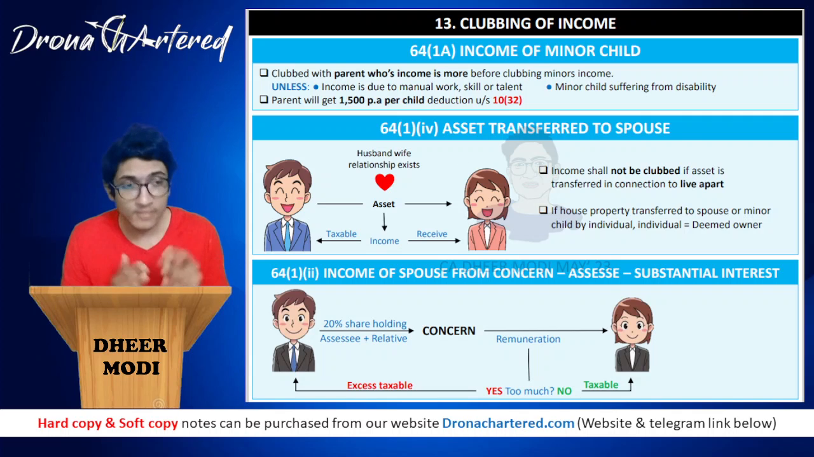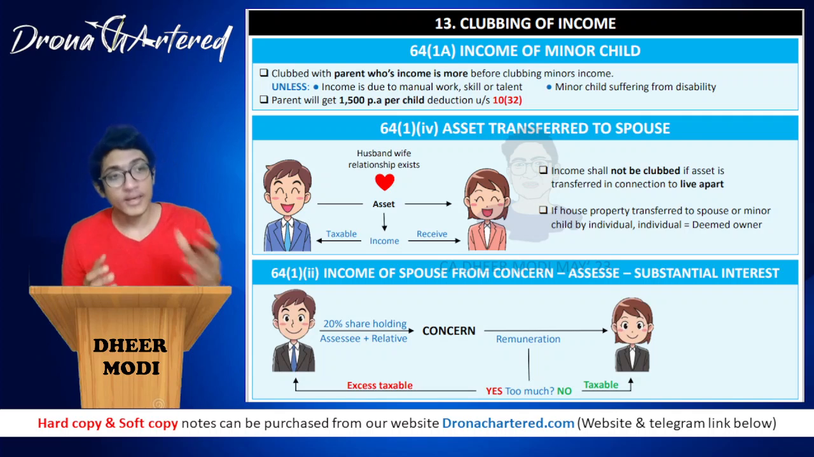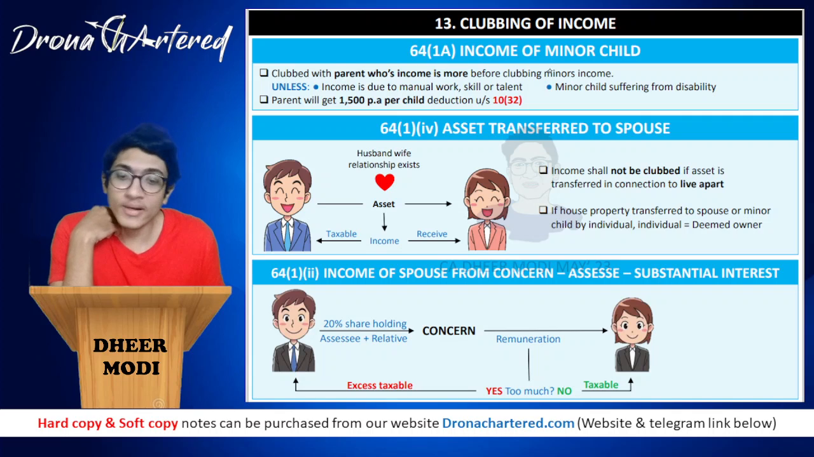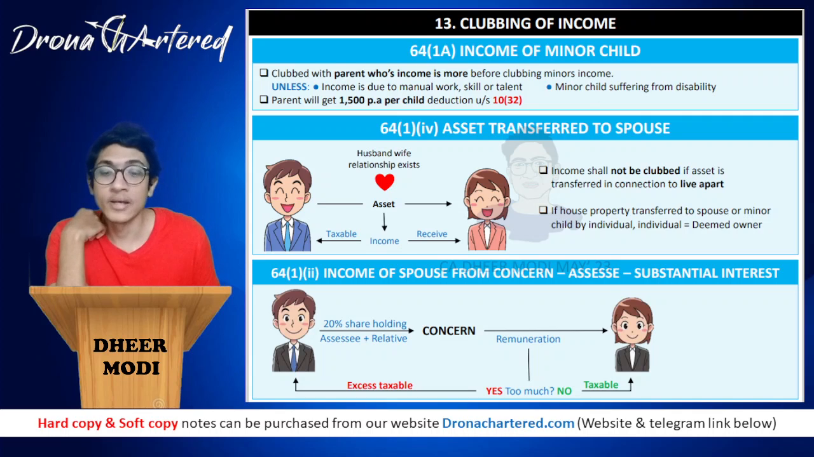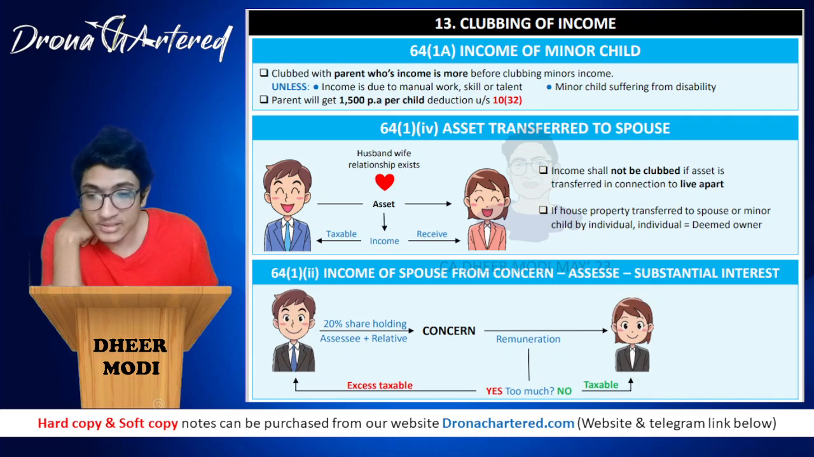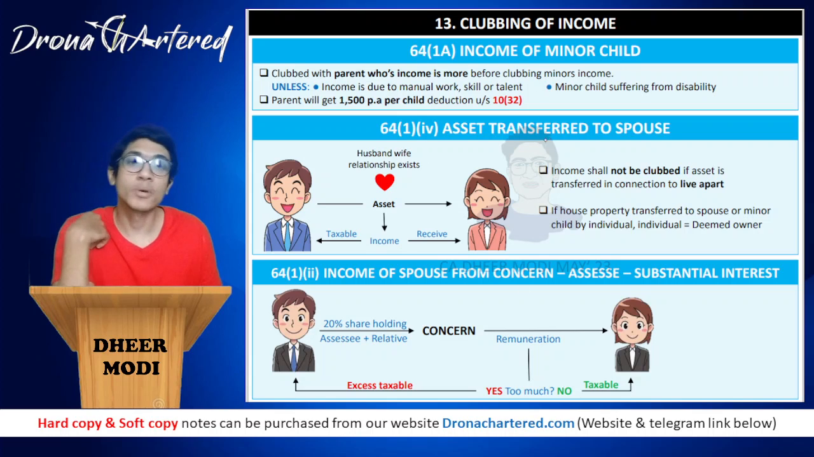Clubbing of income means when income is earned by some person, but it is taxed to another person. This is called clubbing of income. In such cases, your first section is 64(1A), that is income of minor child. Since income of a minor child will not be taxable to the minor child, this income will be clubbed to the parent whose income is more before clubbing of the minor's income.